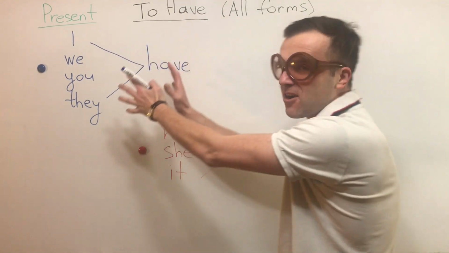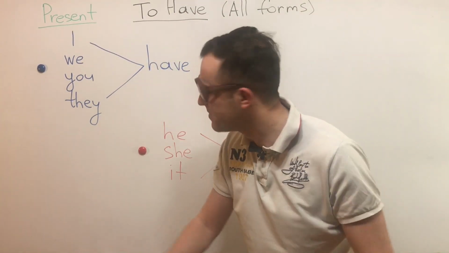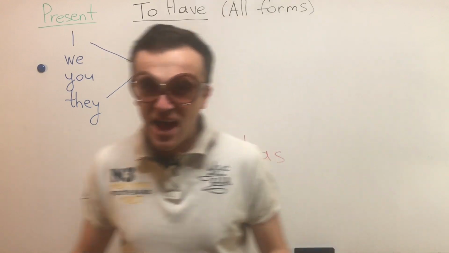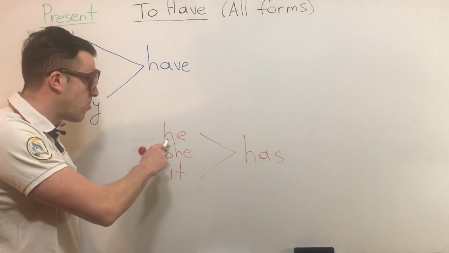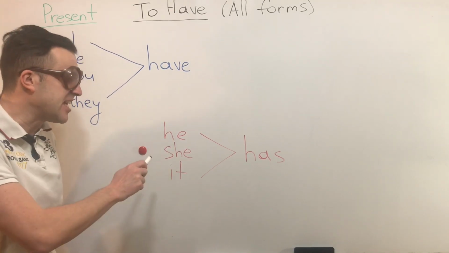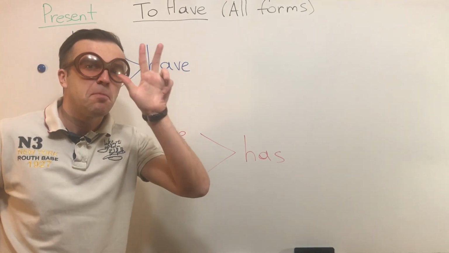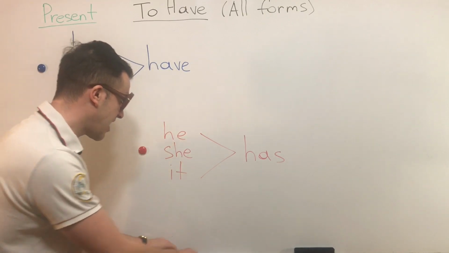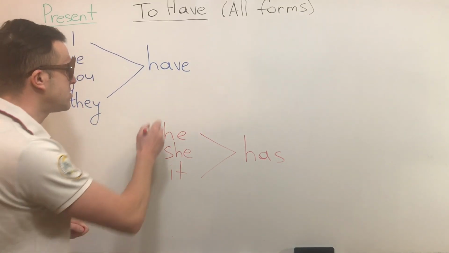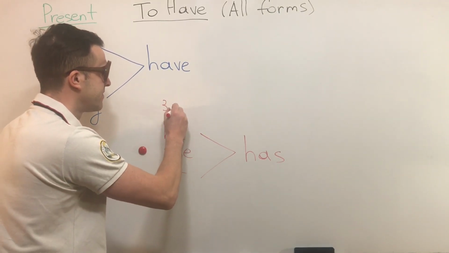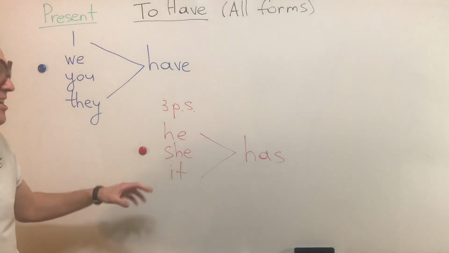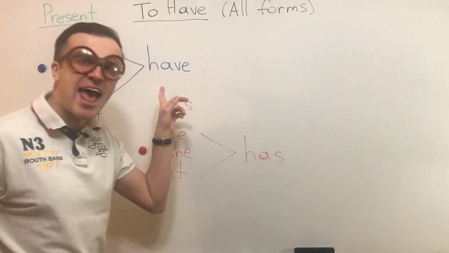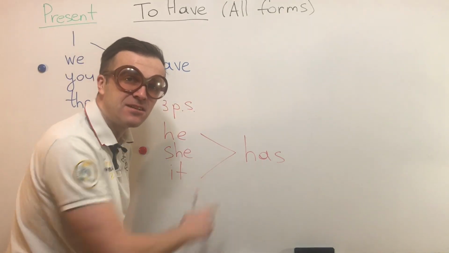So here we understood, and now we have the words he, she, it, the third person singular, okay? Third person singular. So in this case, we change have for has.